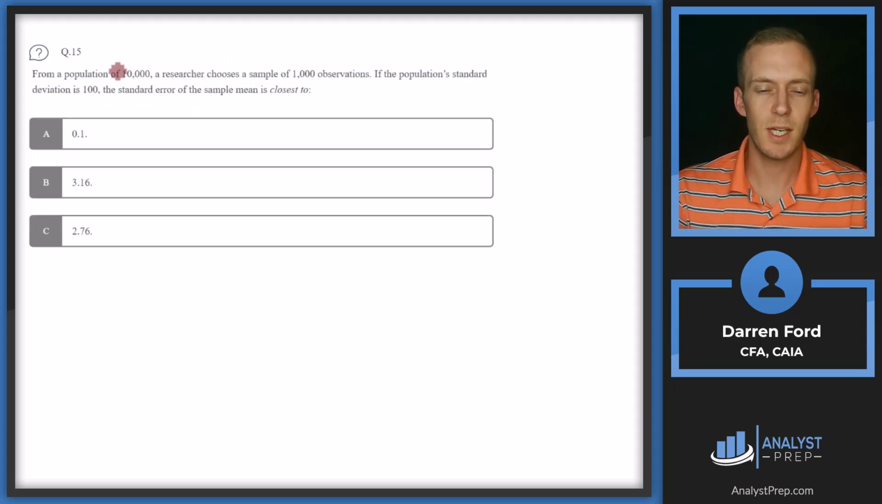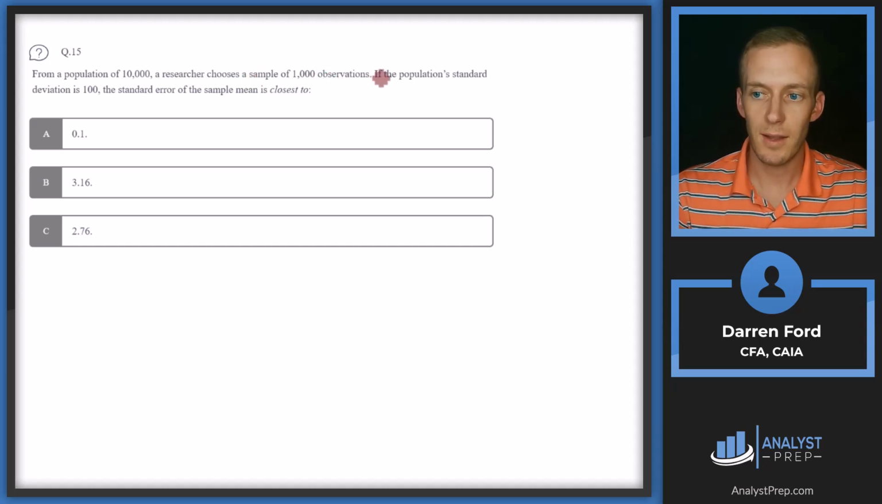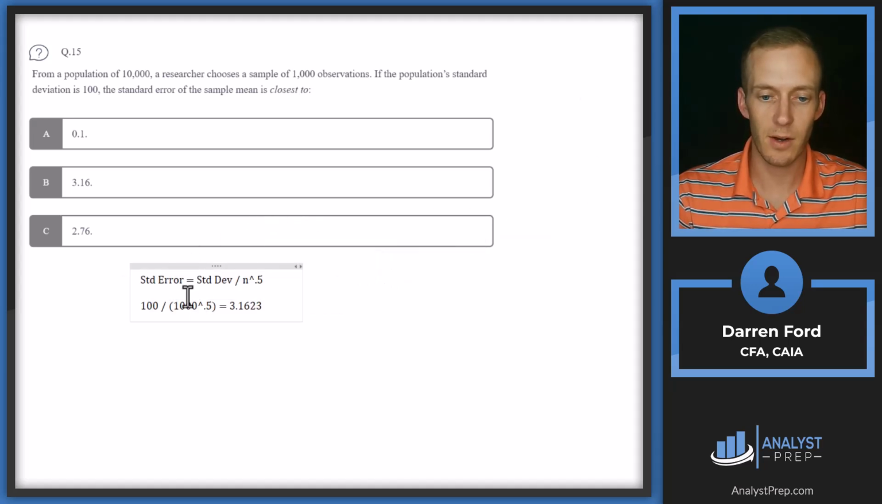Answer C. Question 15. From a population of 10,000, a researcher chooses a sample of 1,000 observations. If the population's standard deviation is 100, the standard error of the sample mean is closest to. So our formula here is going to be standard error is equal to standard deviation divided by the square root of n. The tricky part here is what n do we use?